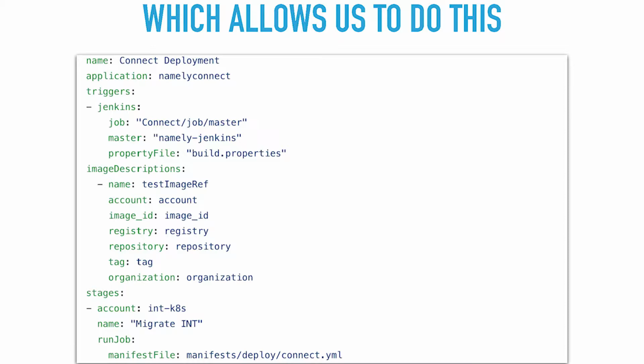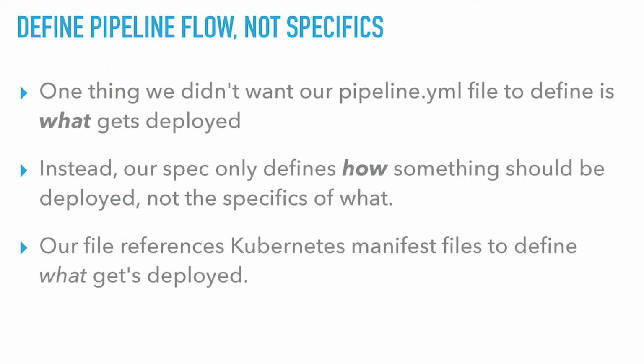So one of the key things here is that we wanted to define pipeline flow, not specifics. And what I mean by that is our pipeline is just deploying artifacts. It's deploying containers and Kubernetes manifests. But the flow of that is really what we care about. We care that we want to migrate a database first, and then we want to deploy code, and then we want to notify somebody that this happened. That's the flow of a pipeline. That's what Spinnaker is really good at doing.